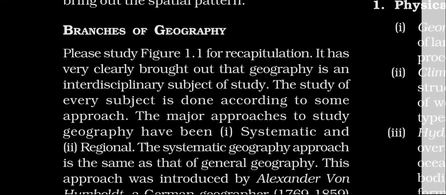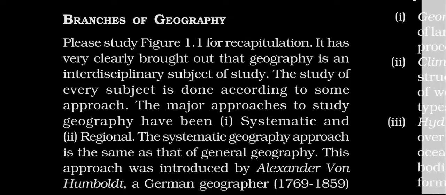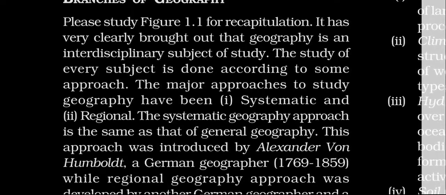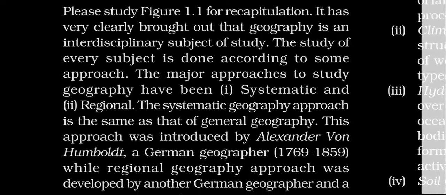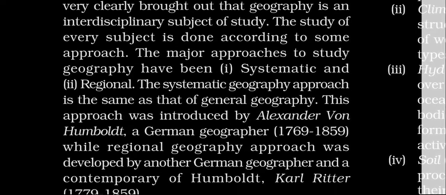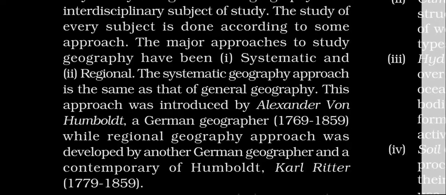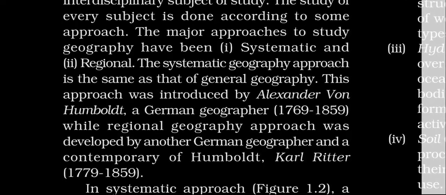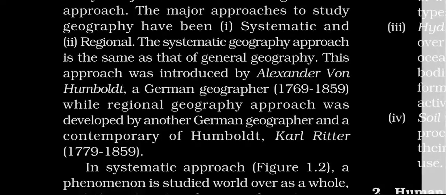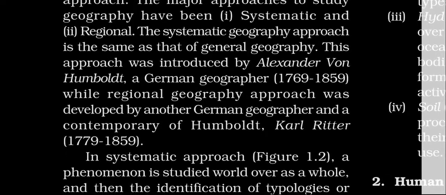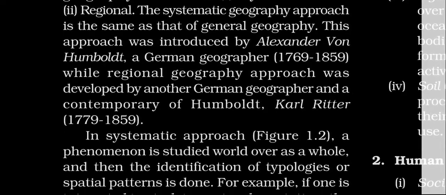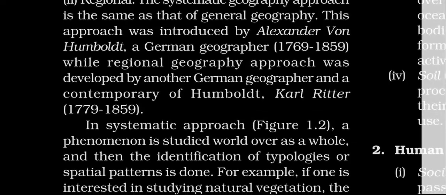The study of every subject is done according to some approach. The major approaches to study geography have been systematic and regional. The systematic geography approach is the same as that of general geography. This approach was introduced by Alexander von Humboldt, a German geographer, 1769 to 1859, while the regional geography approach was developed by another German geographer and a contemporary of Humboldt, Karl Ritter, 1779 to 1859.